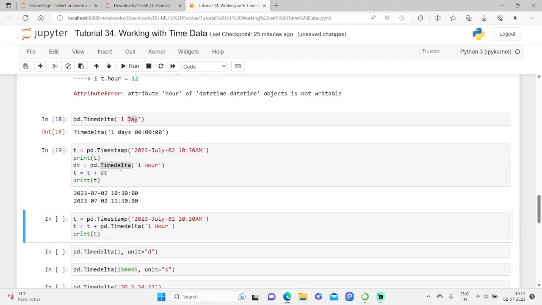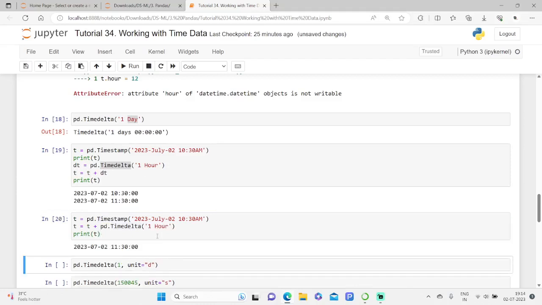So this is what we get, and proceeding to that, you can also write it more implicitly like so. See here, this is our timestamp, and to that timestamp we are going to add the Timedelta, with a 1 hour increment, and kindly observe what we get. So from 10:30, it ends at 11:30.